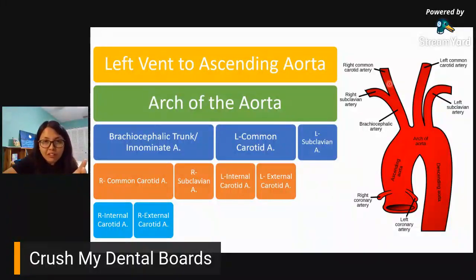So for the right common carotid artery, since it's called common, it means it's just a junction of two other carotid arteries, which is your right internal and right external carotid artery. So that's the right side. On the left side, so from the arch of the aorta, you have your left common carotid, which would branch out into your left internal carotid and your left external carotid. And then another branch coming from the arch of your aorta would be your left subclavian artery.